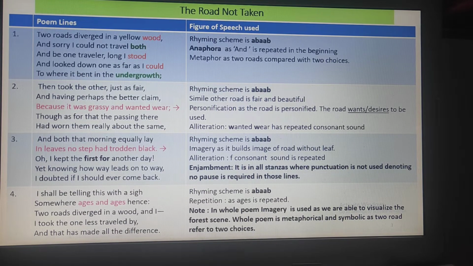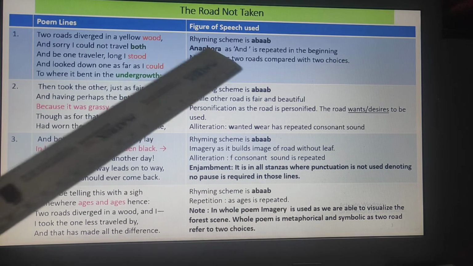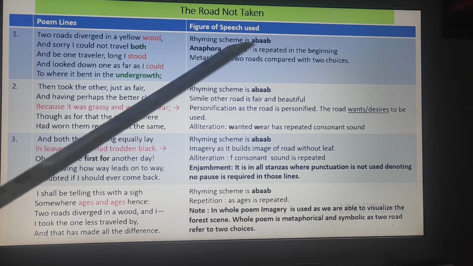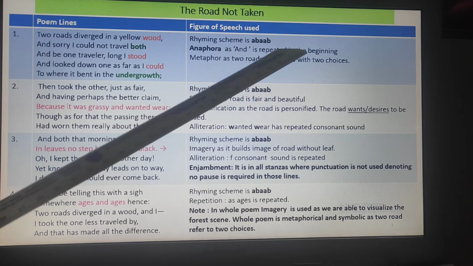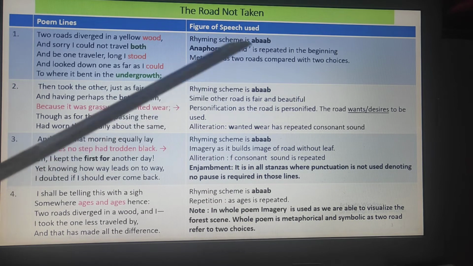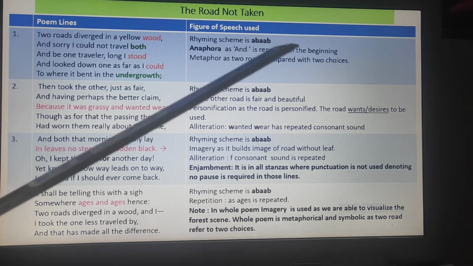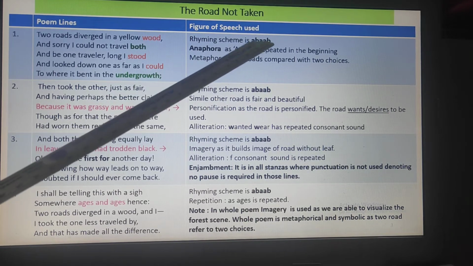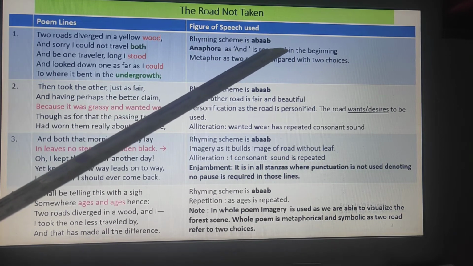So the idea is to lay more emphasis. So this is anaphora, and whenever you identify a figure of speech, you have to give the explanation as to why you think so, in a brief manner. You have to say which is the word being repeated.